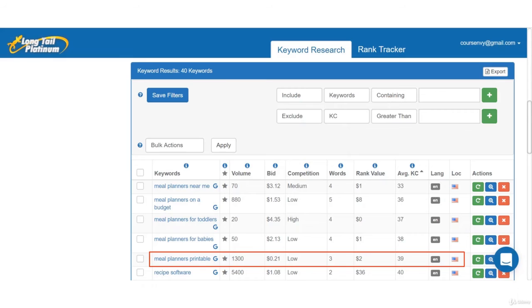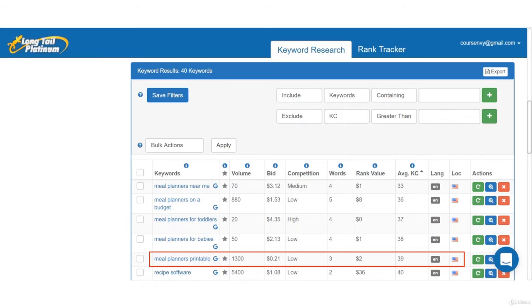So just looking at this right now, without any further research, I would actually suggest this to my client who owns a health blog to create a blog post and possibly even a product around this long tail keyword. They could pay as low as 21 cents for the Google ad clicks, which will lead people to their website, and there they can set up a ConvertKit lead capture form.